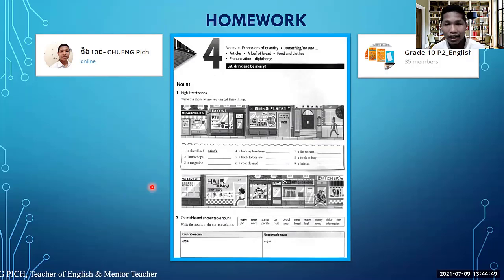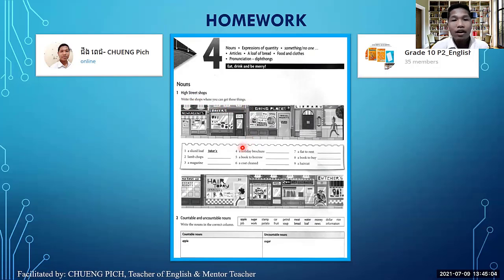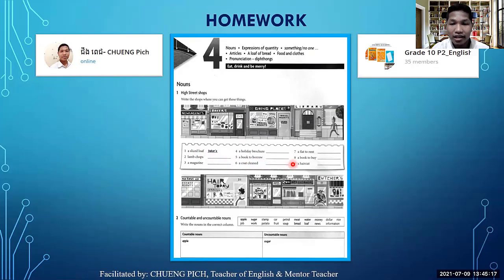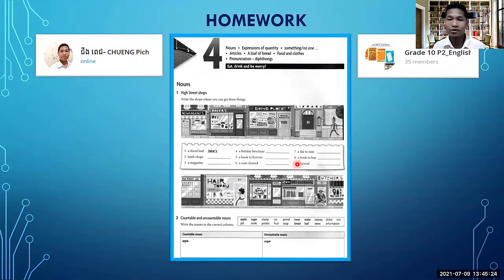So it's all about nouns, but for the first one you have to look at the pictures here, and you have to write down. Okay, the instructions say write the shops where you can get this thing. So in this one we have a lot of nouns here. We have 9 nouns or phrases here, and then you can write down the place where you can get this stuff or services. Okay.